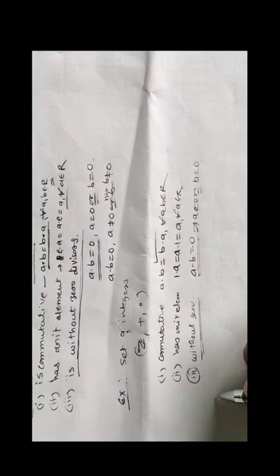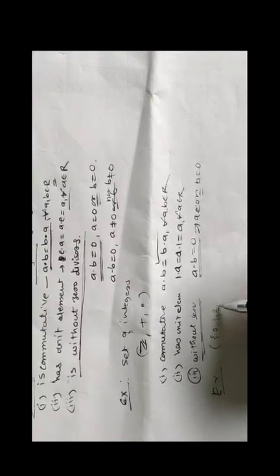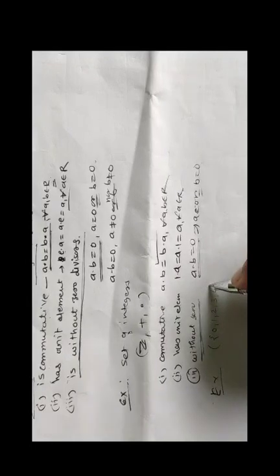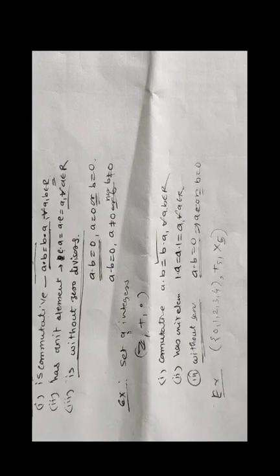Also we have to discuss one more example. See here, one more example: a ring with elements 0, 1, 2, 3 and 4, with addition modulo 5 and multiplication modulo 5, isn't it?